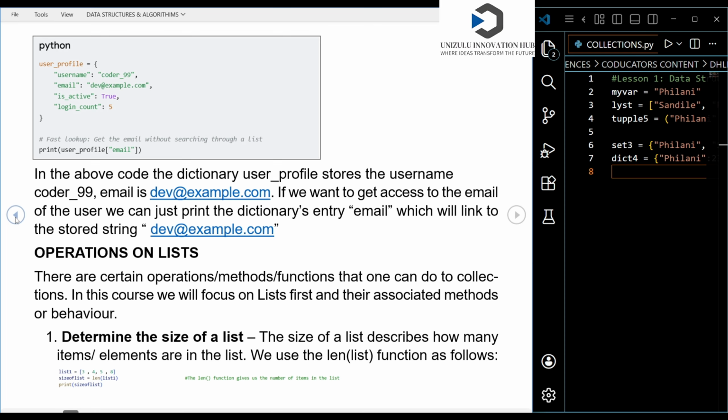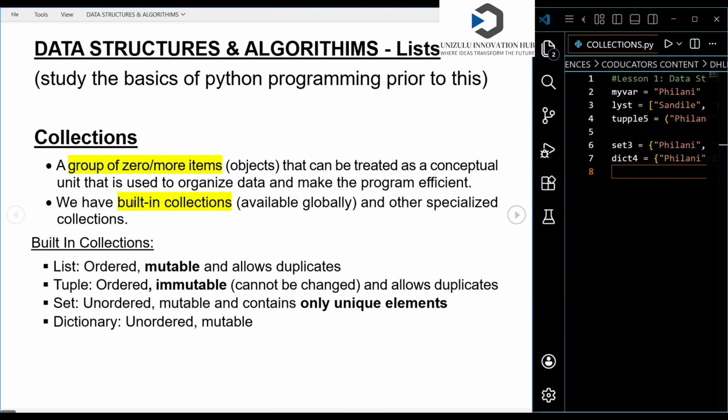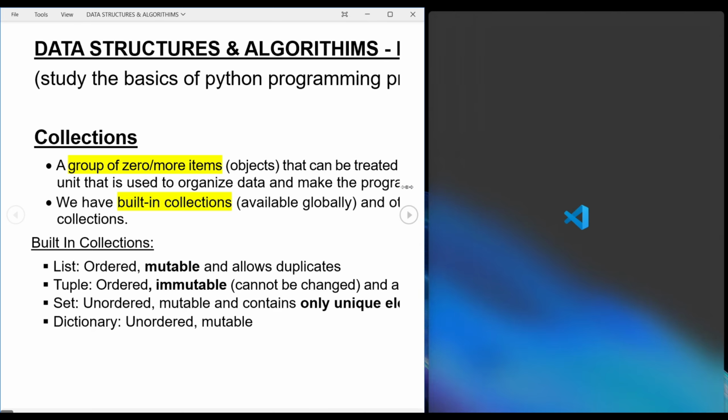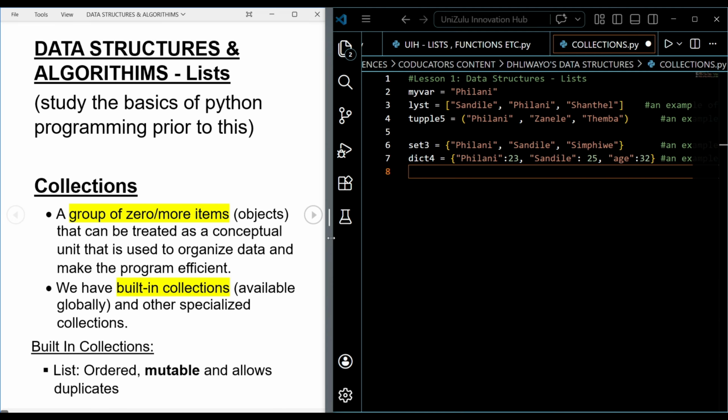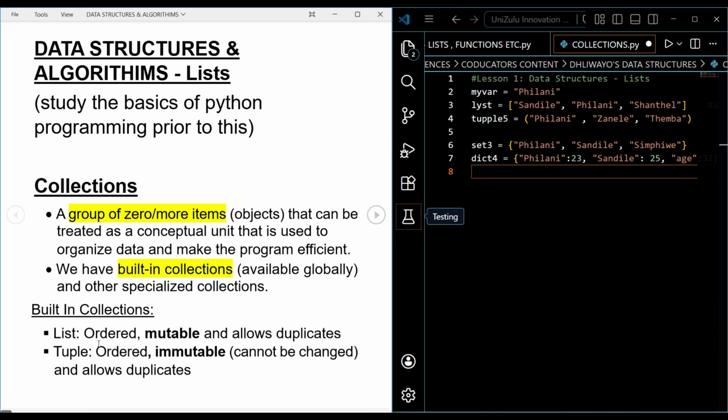The last piece of information that I want to add when it comes to collections is the mutability of the collections. Lists are ordered collections. When you say that they are ordered, it simply means that there's a specific order. They are also mutable, and they also allow duplicates. So you can make a duplicate of a list. You can also change a list. You can add items to a list, or you can remove items from a list. When you say that they are mutable, it simply means that they are changeable. It means that you can implement some change on them.